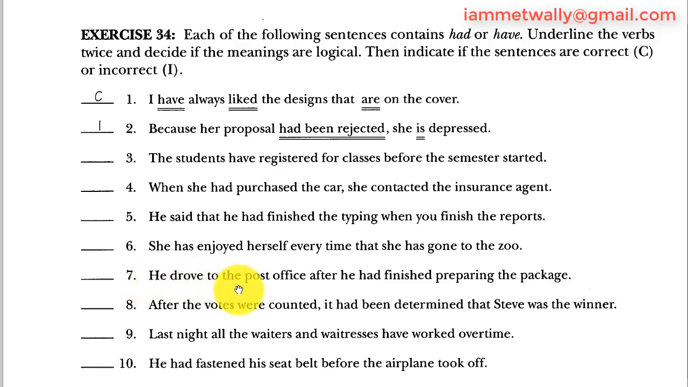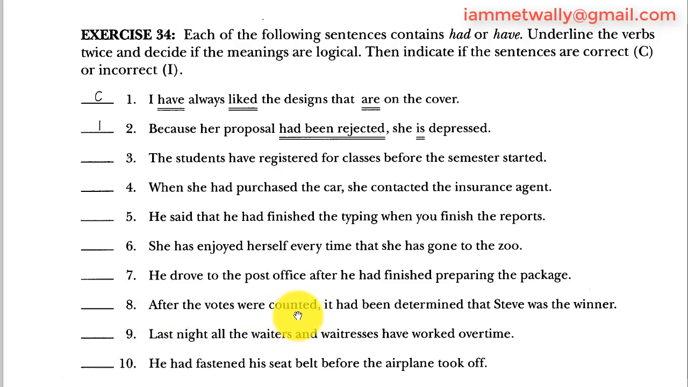7. He drove to the post office after he had finished preparing the package. He subject, drove verb, after connector, he subject, had finished verb. And this is very logical. Why? Because you drove, this is past simple, it happened after past perfect. That means past perfect happened first, which is very correct.